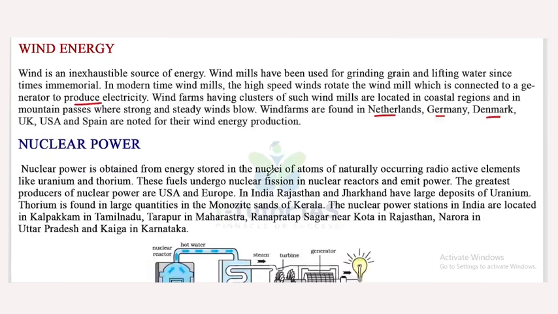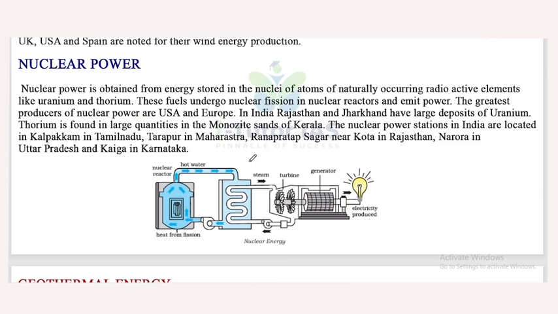Now, nuclear power. Nuclear power is obtained from energy stored in the nuclei of atoms of naturally occurring radioactive elements like uranium and thorium. These fuels undergo nuclear fission in nuclear reactors and emit power. So the process is known as nuclear fission.